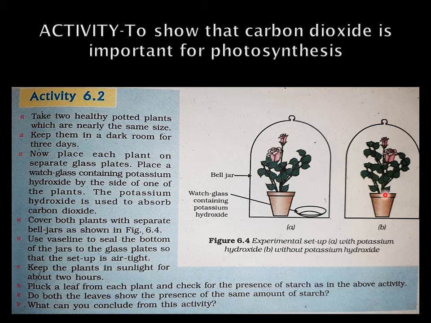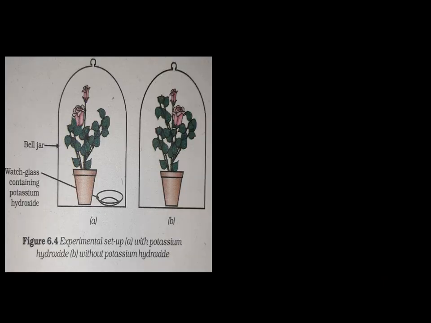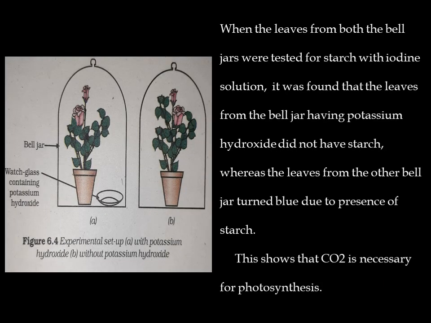Whereas in the second bell jar, there was no potassium hydroxide, so here photosynthesis took place. So this shows that carbon dioxide is necessary for photosynthesis.